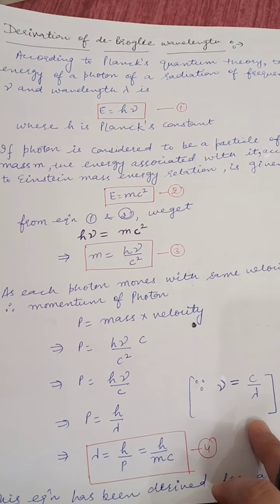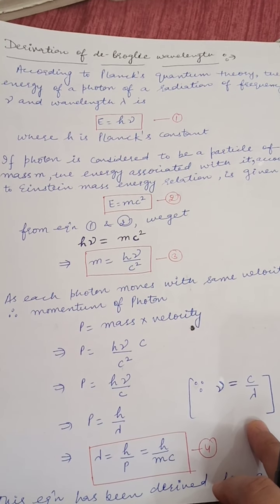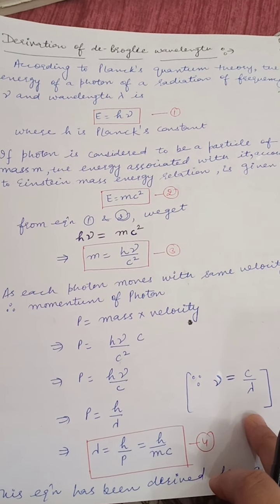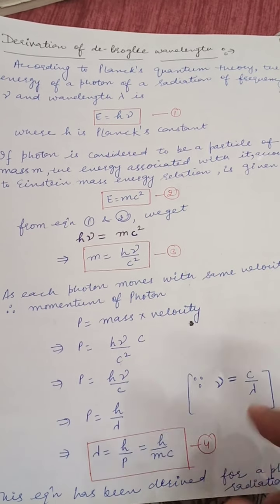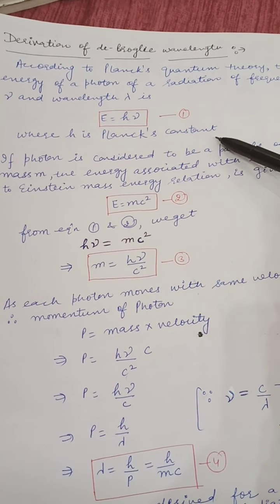According to Planck's quantum theory, the energy of photon of radiation of frequency nu and wavelength lambda is E is equal to h nu. So this is equation number 1. Here h is called Planck's constant.